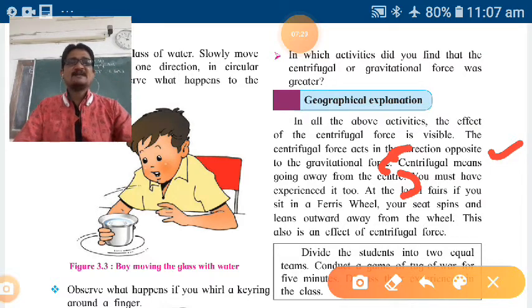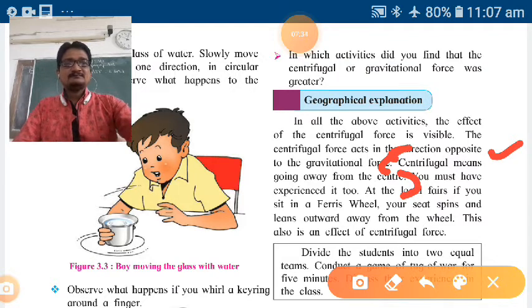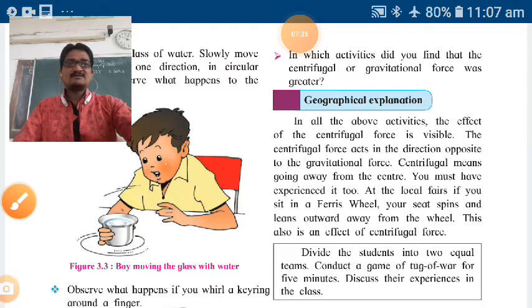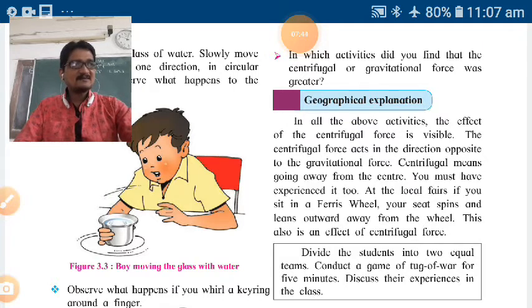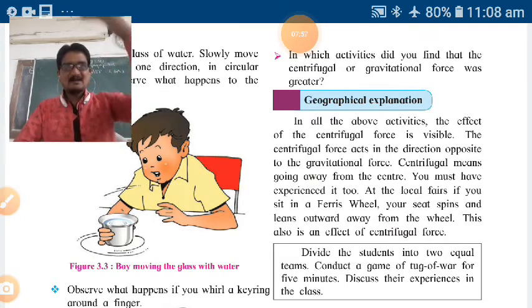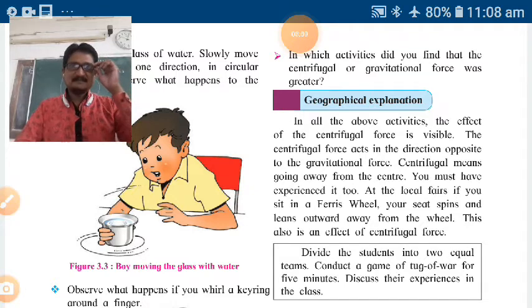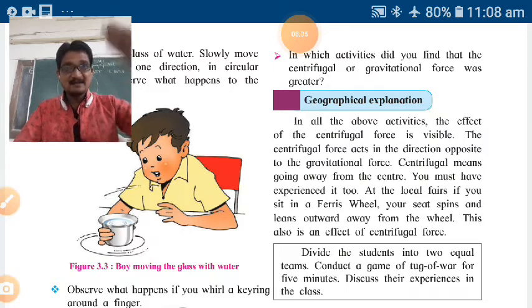So you must have experienced it too by these activities. So at the local fairs, if you sit in the Ferris wheel, so local fair, just you have experience. Okay, fair means jatra, yatra. If you sit in a Ferris wheel, Ferris wheel means चक्राकार पाळणा जो असतो यात्रेमध्ये, that Ferris wheel means चक्राकार पाळणा.